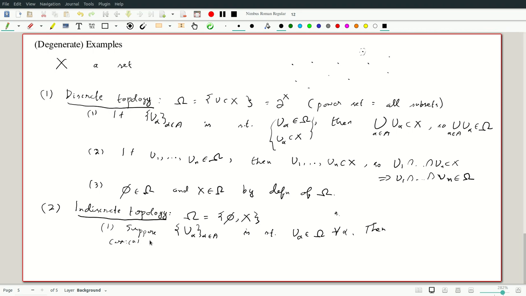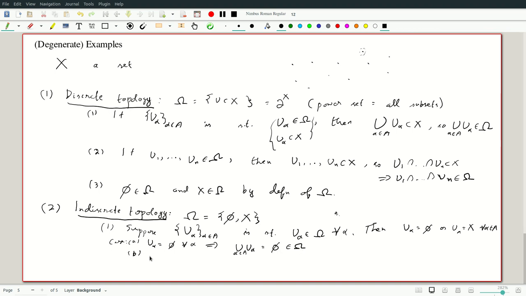Case A: each U alpha is phi or U alpha is all of X, for all alpha in A. So case A is that if U alpha is phi for all alpha, then this will imply that the union over alpha in A of U alpha is also empty. So this is in omega.